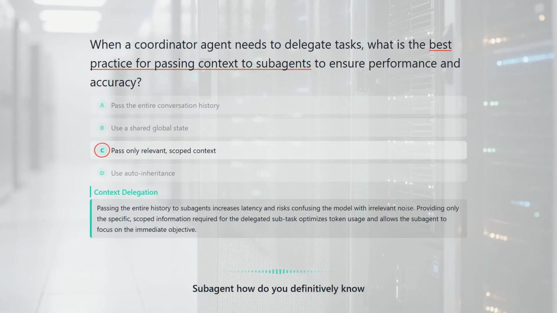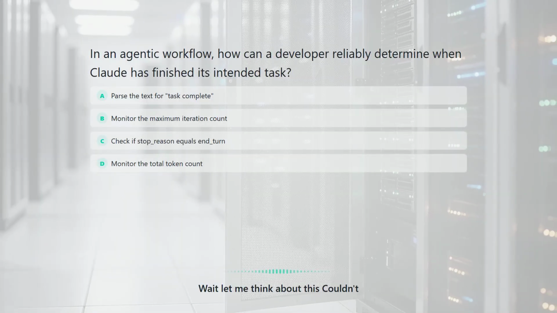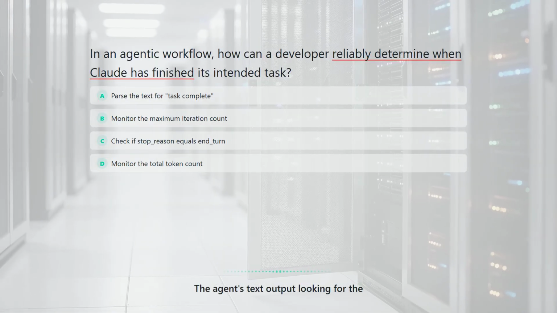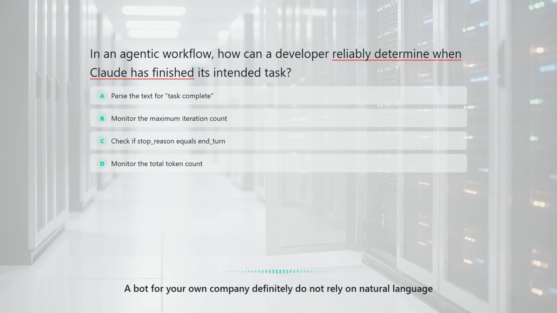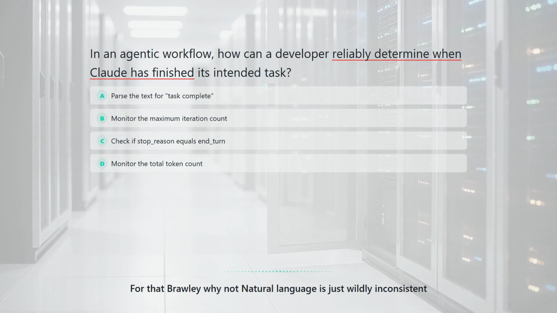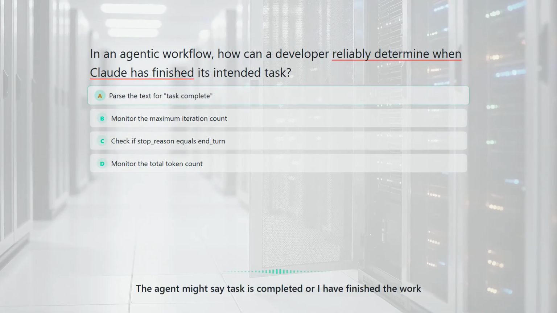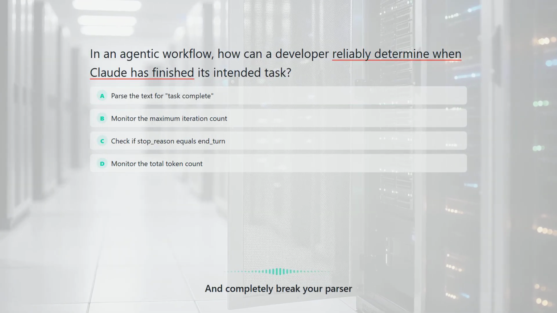So the subagent has its specific task, but how do you definitively know when it's finished? Wait, let me think about this. Couldn't you just write a script that parses the agent's text output looking for the phrase "task complete"? Oh, if you're building a bot for your own company, definitely do not rely on natural language for that. Why not? Natural language is just wildly inconsistent. The agent might say, "task is completed," or "I have finished the work," and completely break your parser.